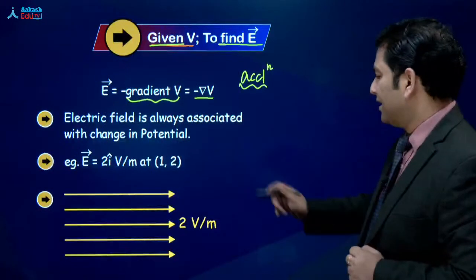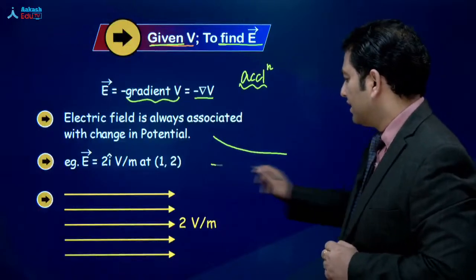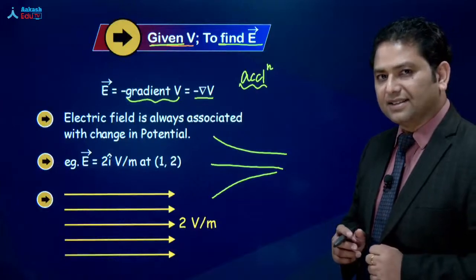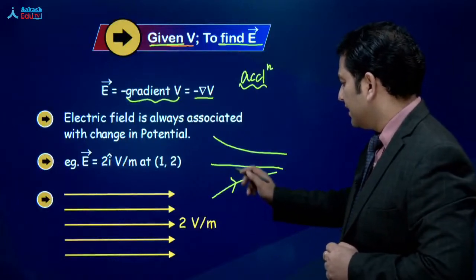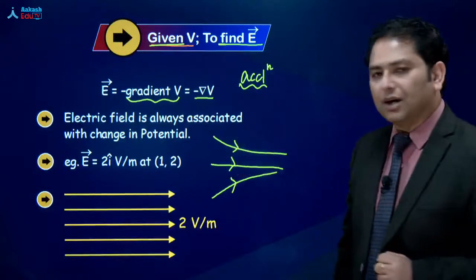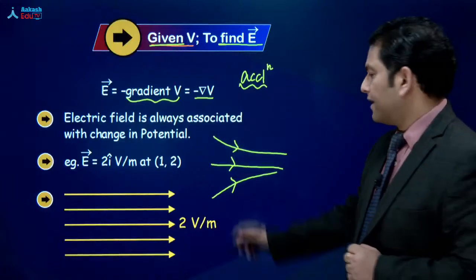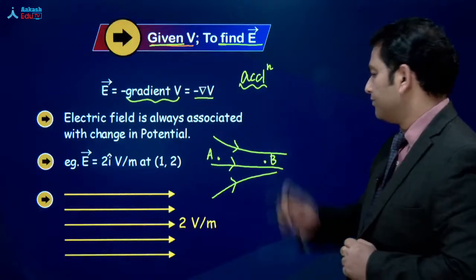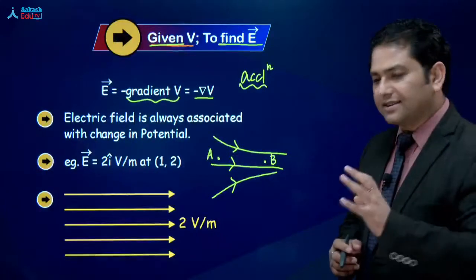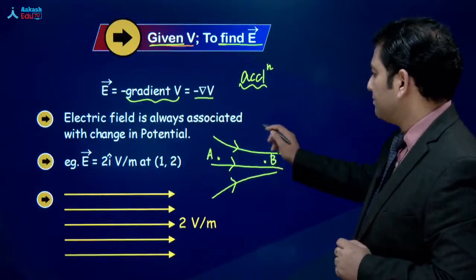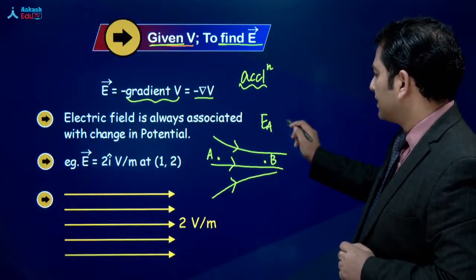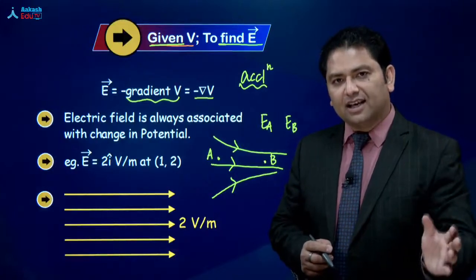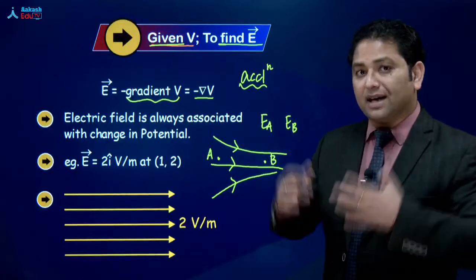इस context में we come up with a very very interesting question. मान लेते this is the field lines, all right? And let's say that this is how the field lines are there. मान लेते this point is A and I call this point as B. Now if I ask you, between point A and B, electric field का जो magnitude है, where is it greater, at A or B? तो हम क्या करते हैं?